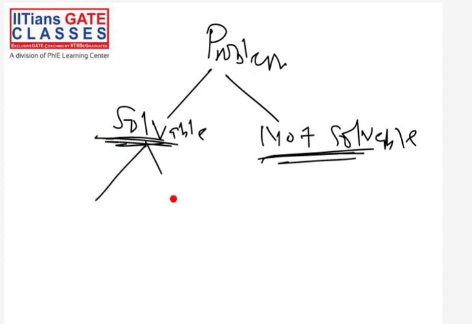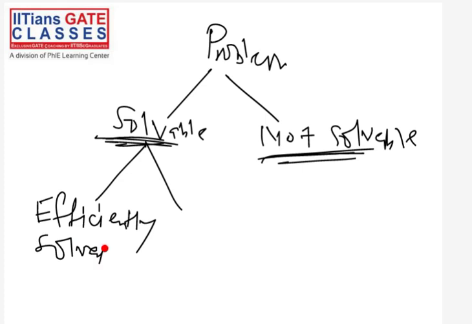Now, coming to these solvable problems, we have something called efficiently solvable, which means they take polynomial time. They take less time, you can think. And some problems are not efficiently solvable, meaning inefficiently solvable.